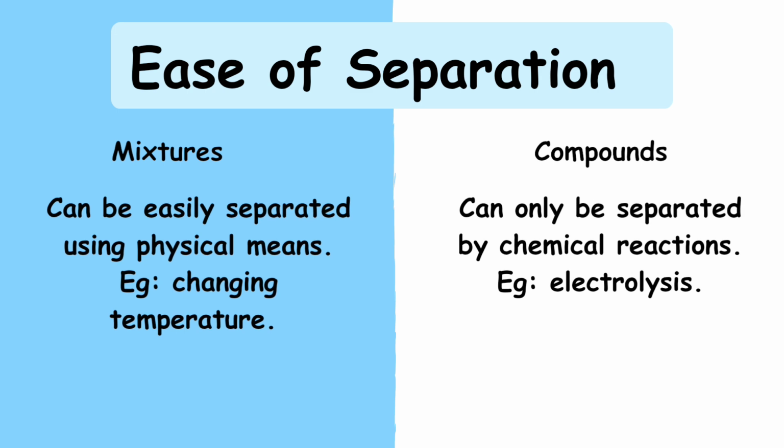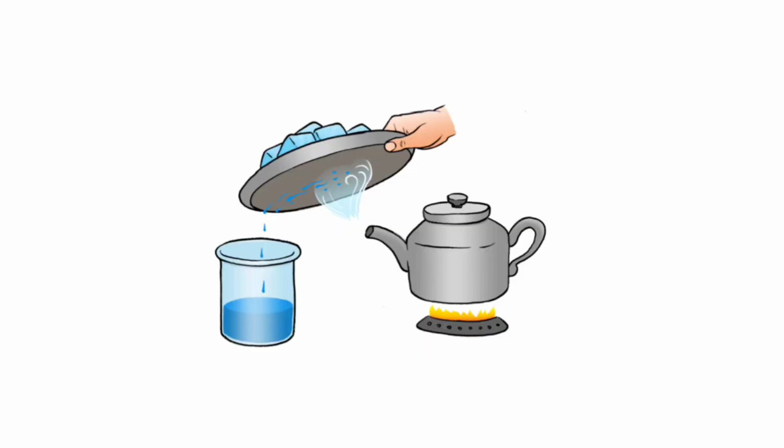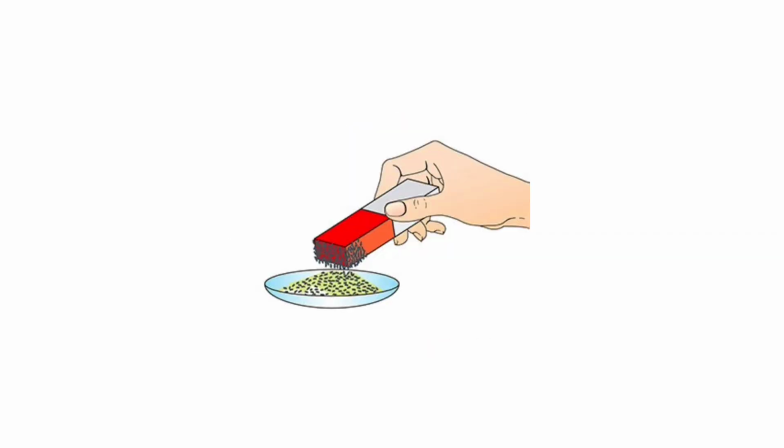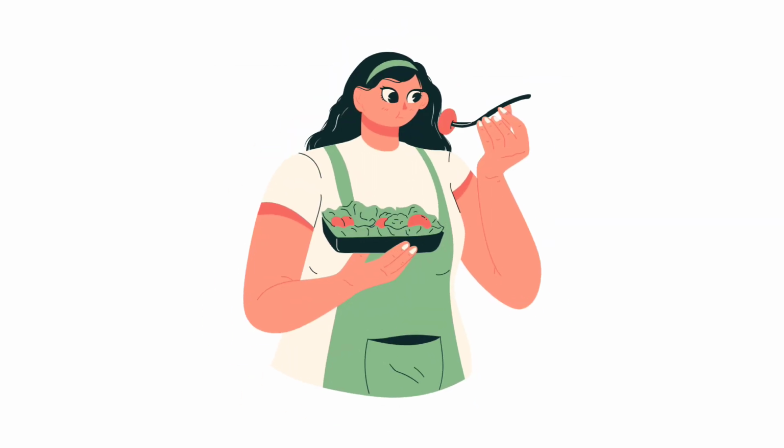Ease of separation. Mixtures can be easily separated using physical means, for example, changing temperature. But compounds can only be separated by chemical reactions, for example, electrolysis. Mixtures are easy to separate using physical methods such as changing temperature, using a magnet, or dissolving part of the mixture. Think of it like picking out the tomatoes from your salad.